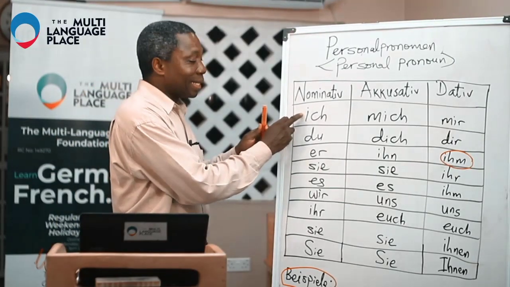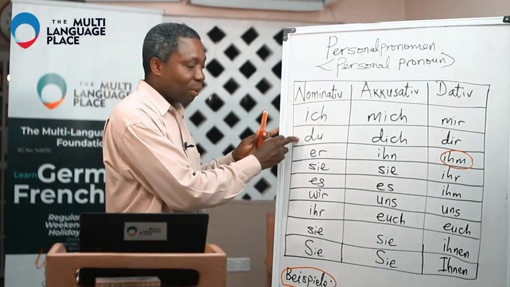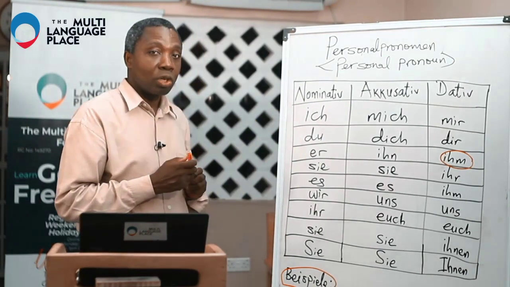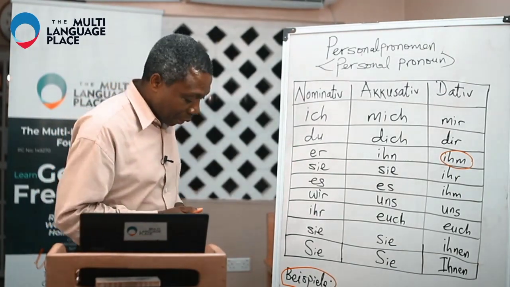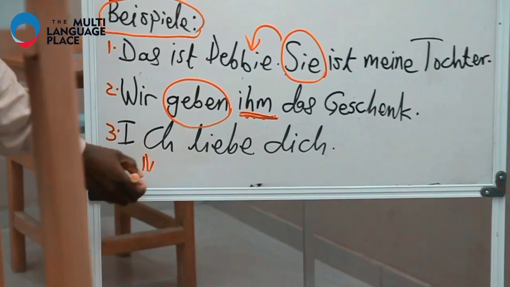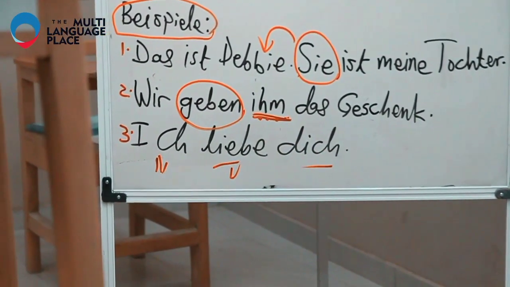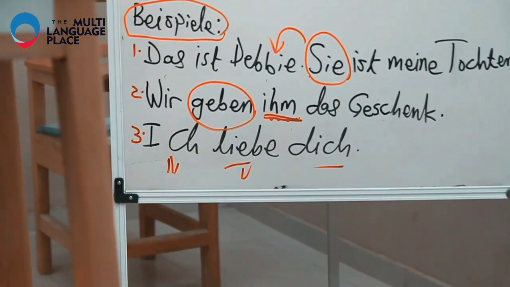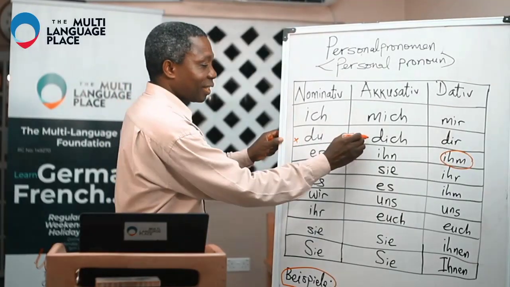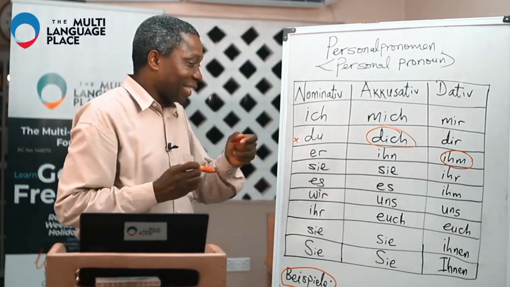This is I, this is you, but of course, I would not say ich liebe du. You are going to go to the accusative, because this is in the nominative, this is the verb, and this is in the accusative case. So, I love you. This is you in the nominative, but definitely this is you in the accusative. So that is how it goes.